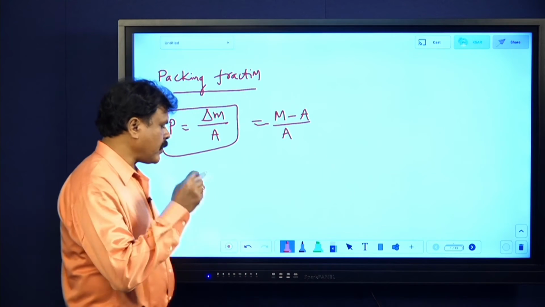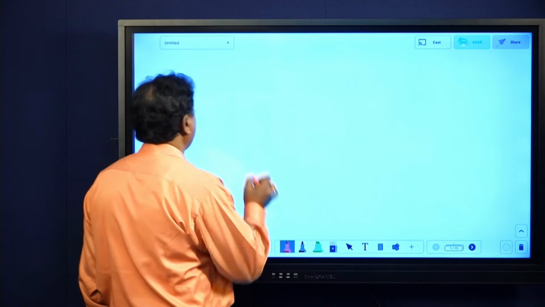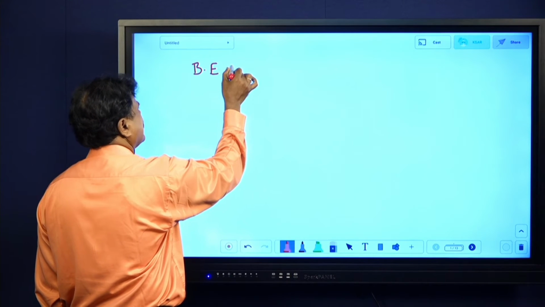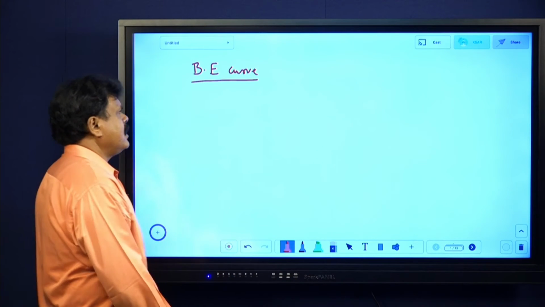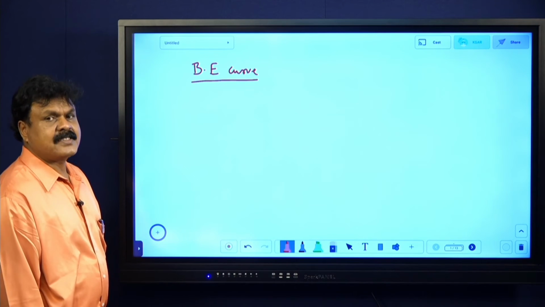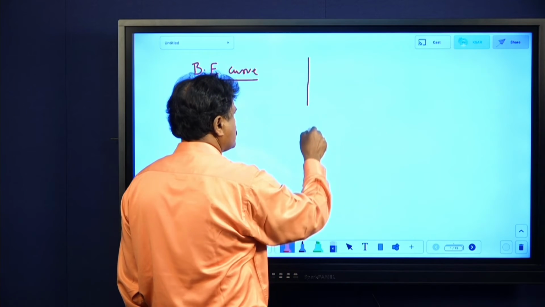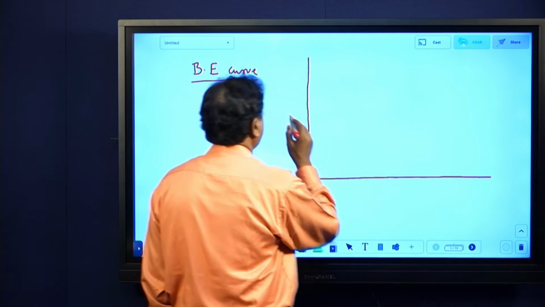Now, one more 5 mark question. What is that 5 mark question? It is the binding energy curve. Binding energy curve. This is very easy, but be a little careful. Even though we say it as binding energy curve, we are actually plotting specific binding energy along the y-axis and mass number along the x-axis.